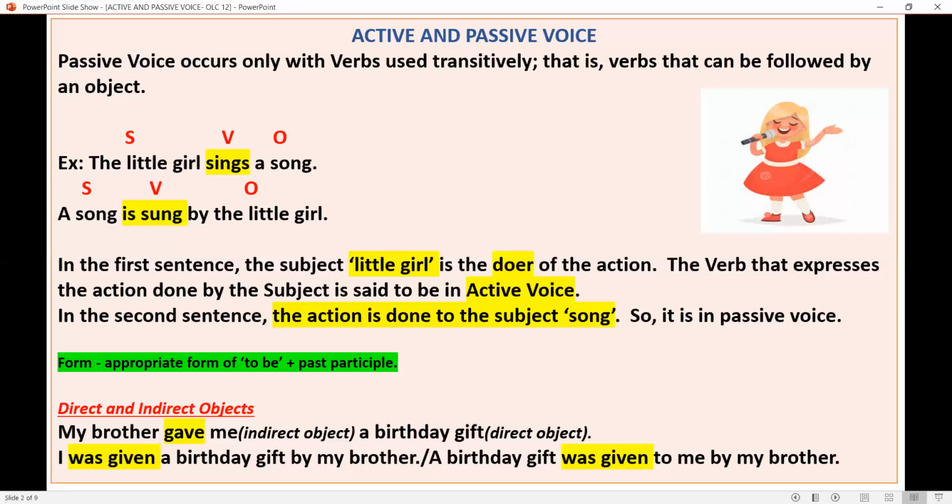Now, there are two ways to change this. The first is, I was given a birthday gift by my brother, or a birthday gift was given to me by my brother. So these two ways are correct. Okay, both are correct. Remember, this sentence is in past simple, that is gave is in past simple.